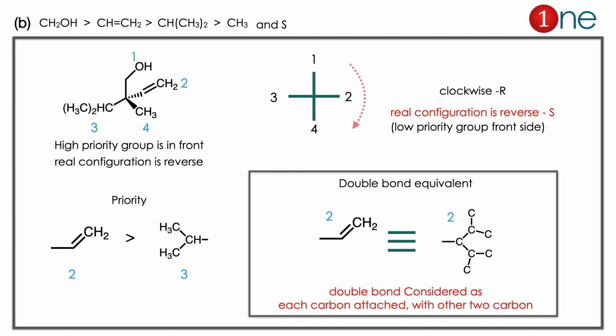Third you will get the isopropyl. Fourth you have methyl. Since the lowest priority group is methyl, it is on the front side. The real configuration is the reverse, which is S there. So the answer is clearly B. Alkene has higher priority than the isopropyl group. Here the concepts you have to learn are: for a multiple bond, you have to treat every carbon as connected with other two carbons. Then the lowest priority group should be on the back side. If it is on the front side, the real configuration is reversed.